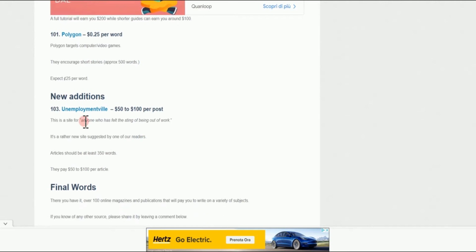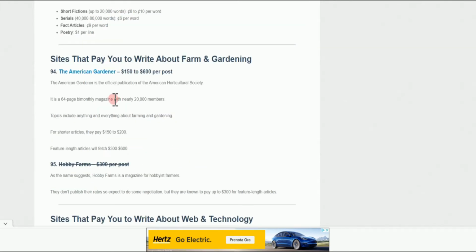Alright, you can see this very one right here is all about unemployment. These people are asking you to write an article with just 350 words. They are willing to pay between $50 to $100 per article that you write on their page. And once you have a brief knowledge about the article, about the post, you're going to hit on the website so that you will be redirected to their main page.